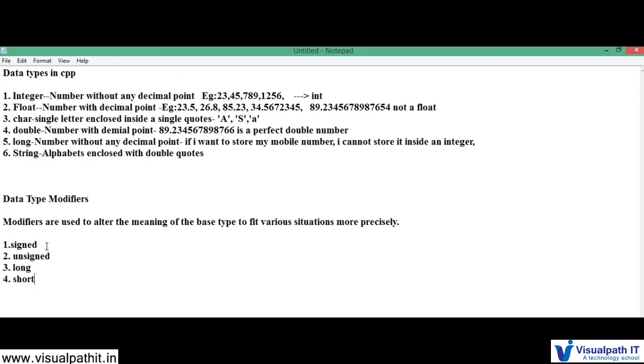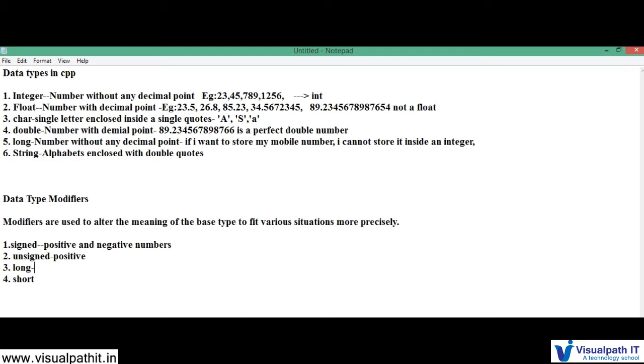Signed means it takes both positive and negative numbers. What is unsigned? It takes only positive numbers; there is no sign, because in positive numbers we will not use a sign in front. The same concept, that's why it is called unsigned.